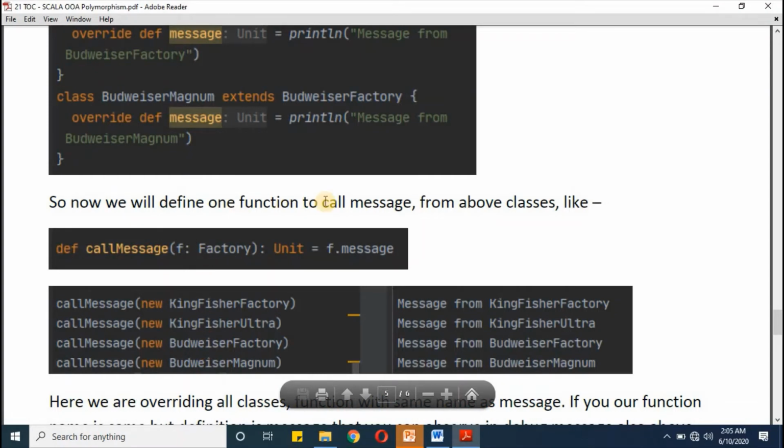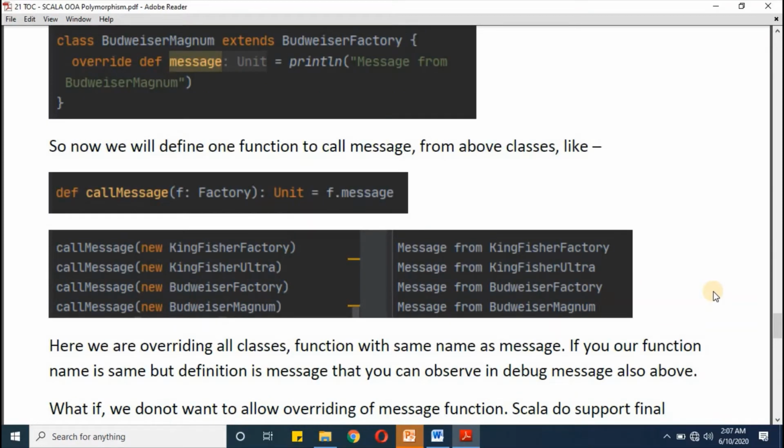On the basis of this object reference we are calling one message, but at runtime Scala will decide which class message will get called. And if you see, we have used override for all the message definitions. Since this functionality shares the same function name, we call it polymorphism. That means many forms of the same function.